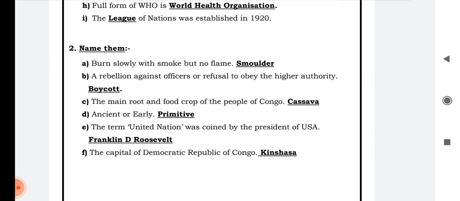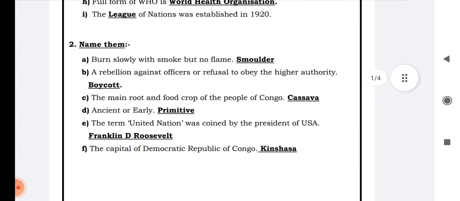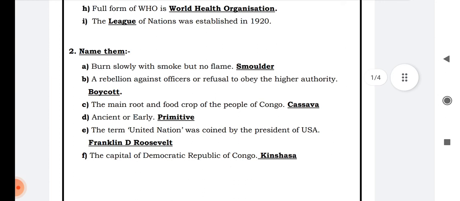So the full form of WHO is World Health Organization, where they deal with the health problems or health issues of the people of the world, because we believe in good health, healthy people, healthy environment, and with the help of this organization, this is fulfilled.